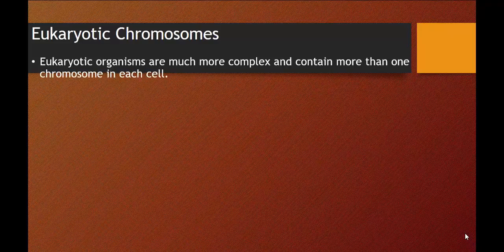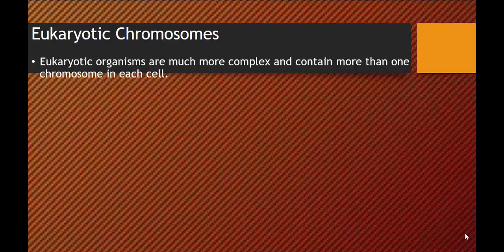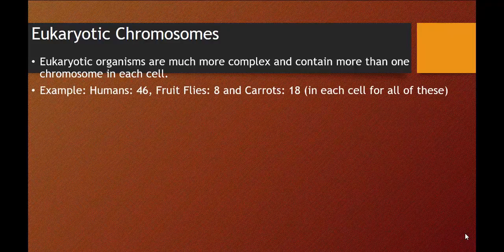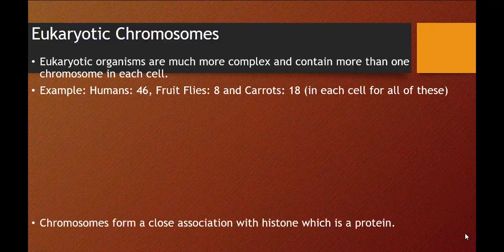Now, eukaryotic chromosomes. Eukaryotic organisms are much more complex and contain more than one chromosome in each cell. For example, humans have 46 chromosomes, fruit flies have 8 chromosomes, carrots have 18. In each and every cell, you're going to find that amount of chromosomes.